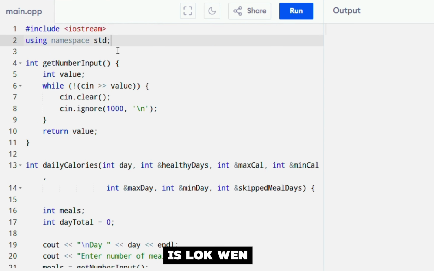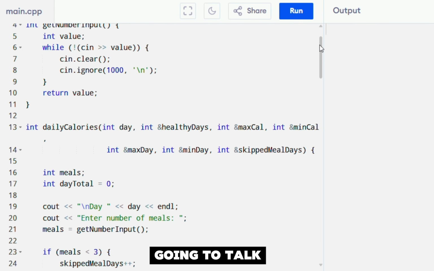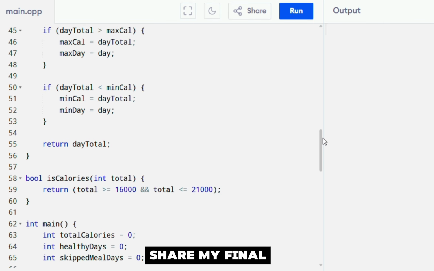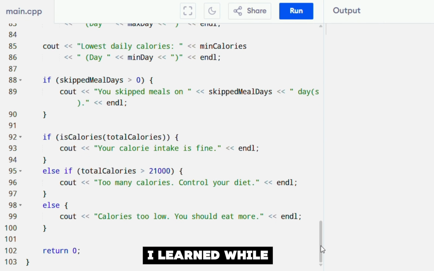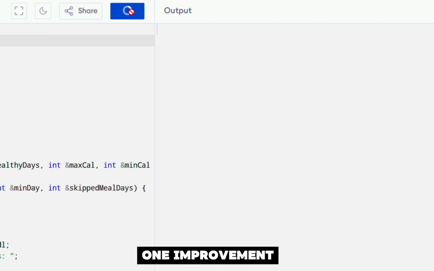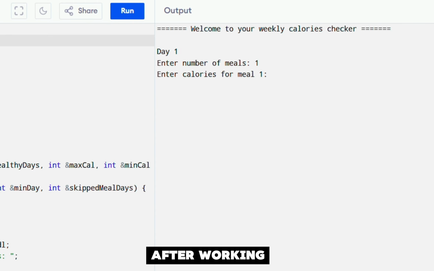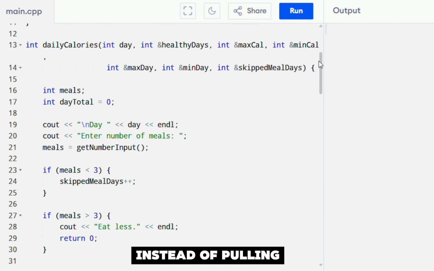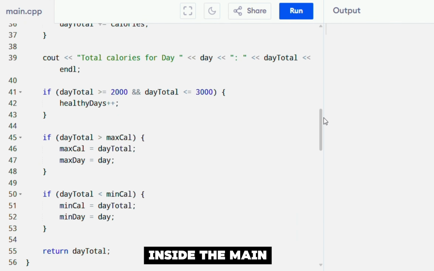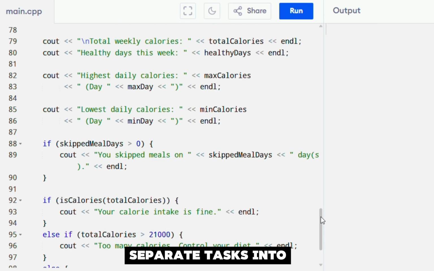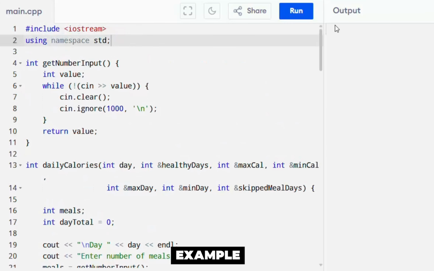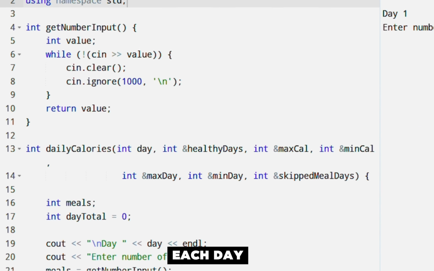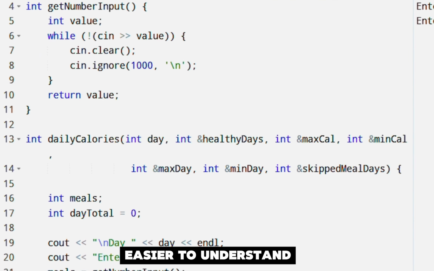Hello, my name is Lok Wen Xuan, and I am going to talk about my calorie tracker program and share my final reflection based on what I learned while working on it. One improvement I understand better after working with Pani is how to use functions to organize a problem. Instead of putting all the code inside the main function, I learned to separate tasks into different functions. For example, I use a function to calculate daily calories for each day, which made the program easier to understand and reuse.